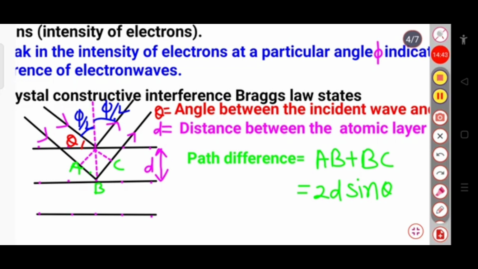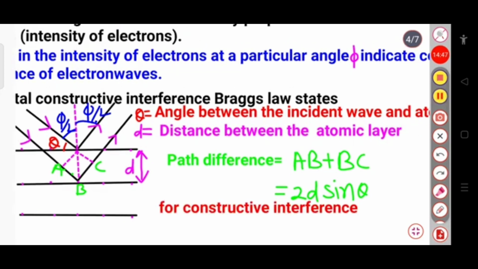And for the constructive interference, delta x has the value lambda, 2 lambda, 3 lambda, and so on, that is, n lambda. This path difference for the constructive interference is n lambda.